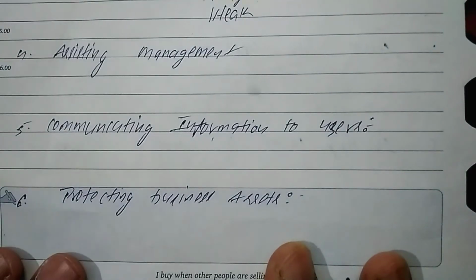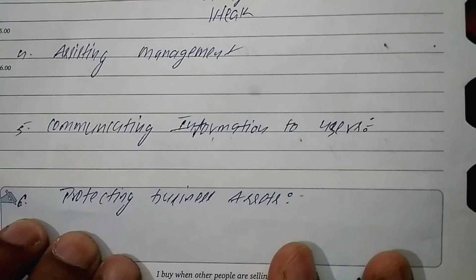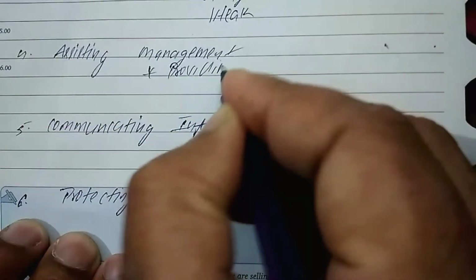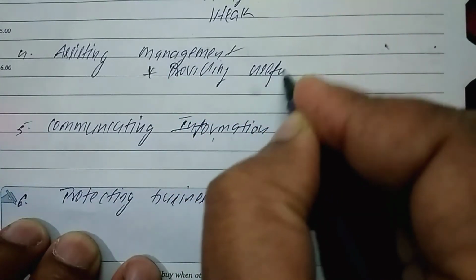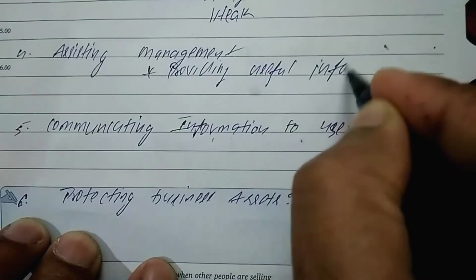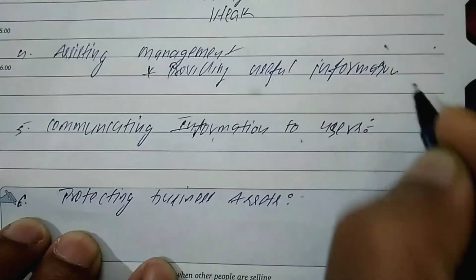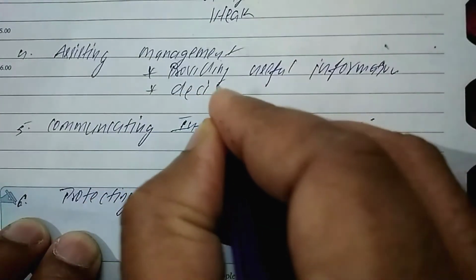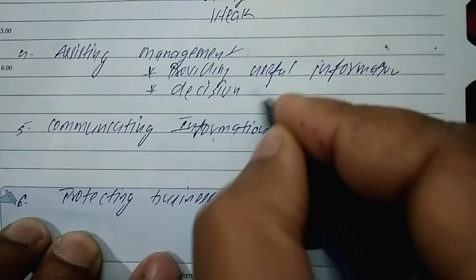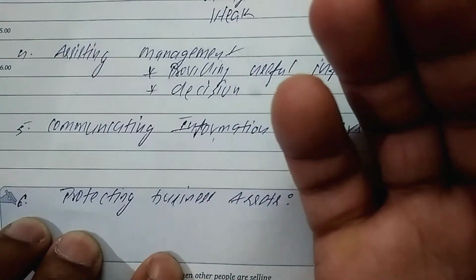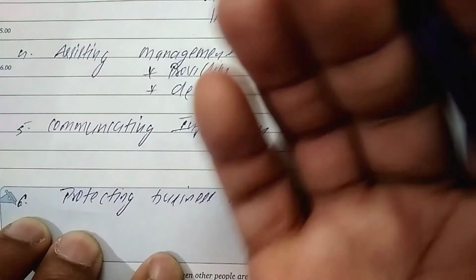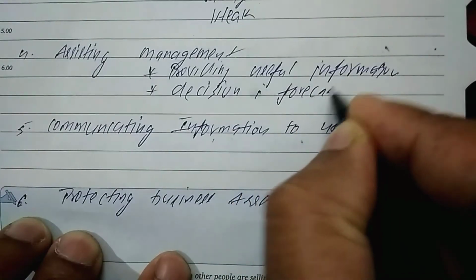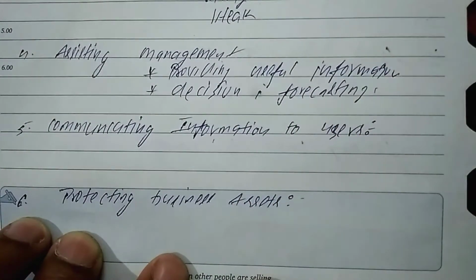The next objective is to assist the manager. How does financial accounting assist the manager? By providing useful information, and by getting this useful information, they take decisions. Who takes the decisions? The manager takes decisions regarding how to exercise control, how the budget should be prepared, and how the forecasting should be done.